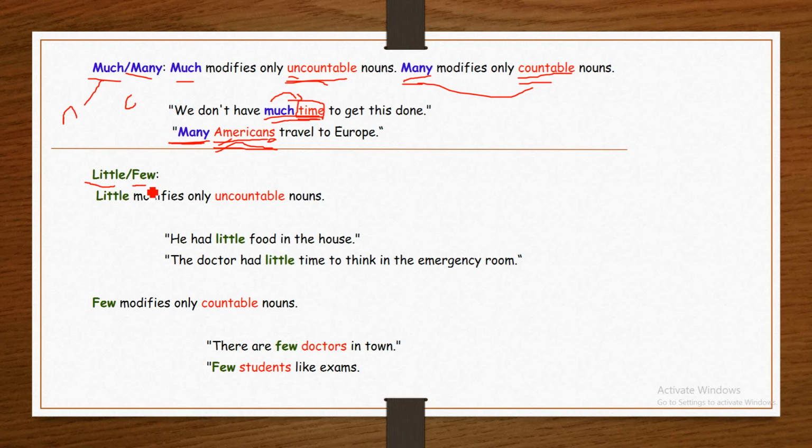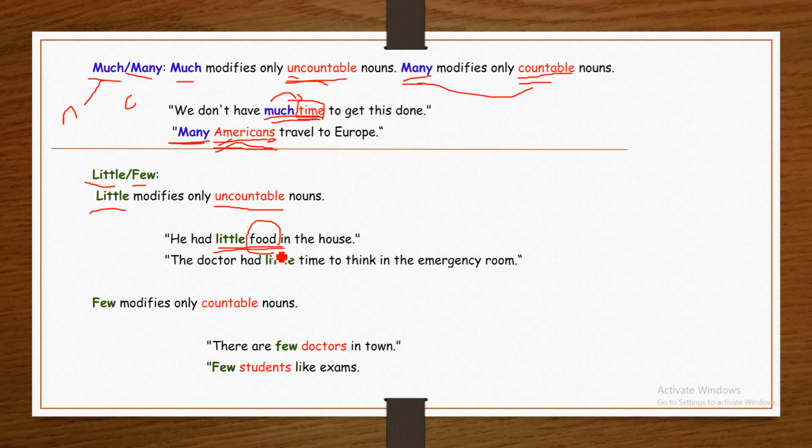Little and few. Little modifies only uncountable nouns. It means little can only be used with uncountable nouns. For example, he had little food in the house.